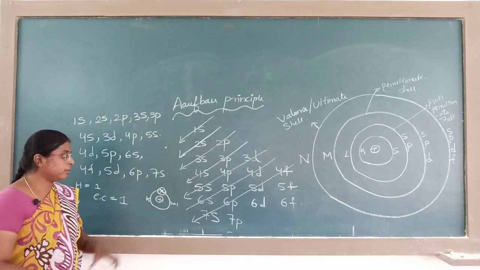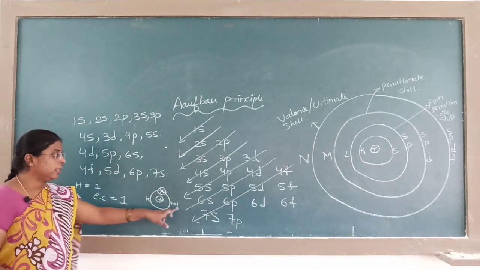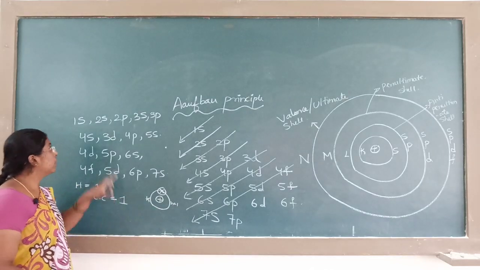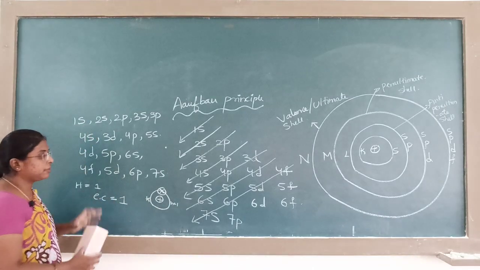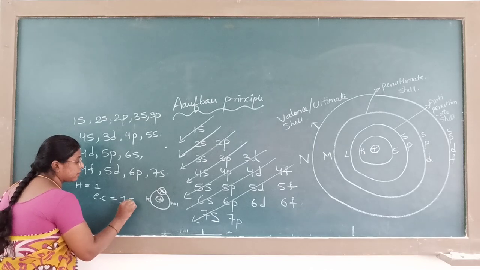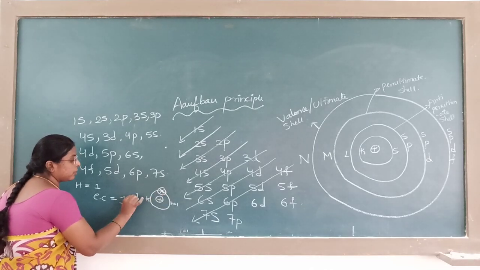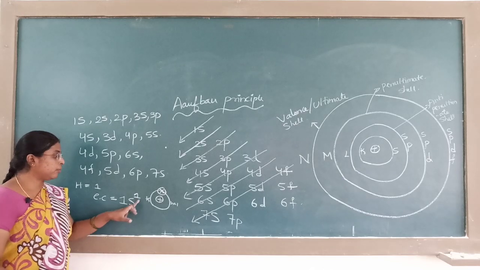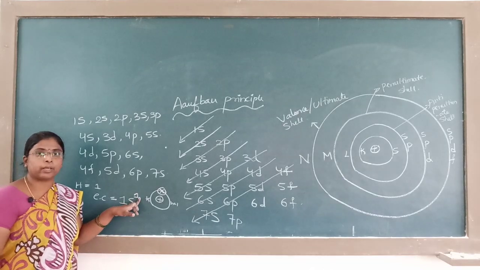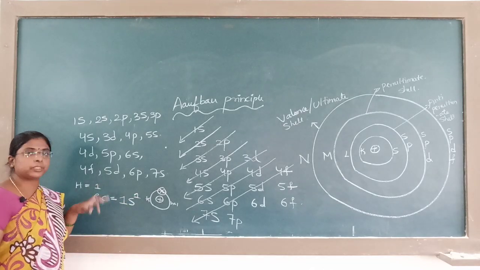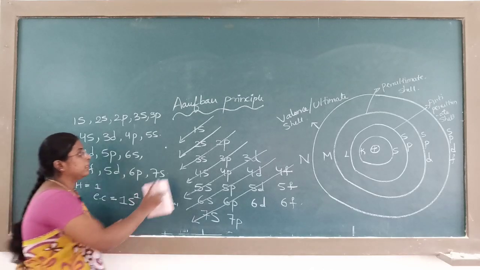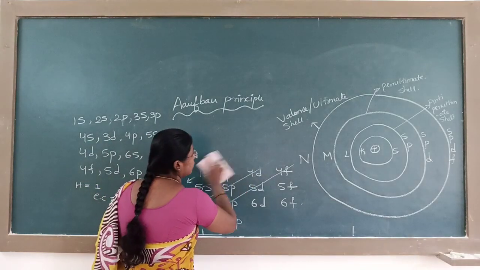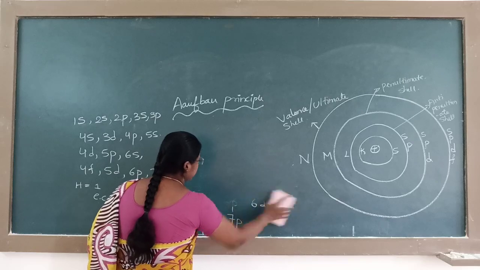Only one. So you write it as 1s1. 1s1 is the electronic configuration for hydrogen. Similarly, you can write the electronic configuration for the other elements.